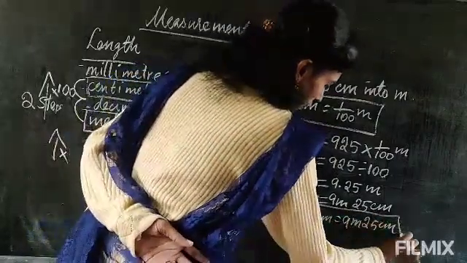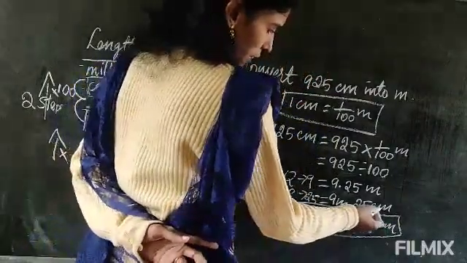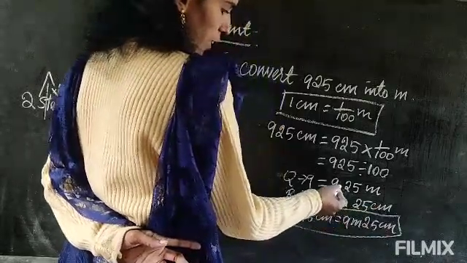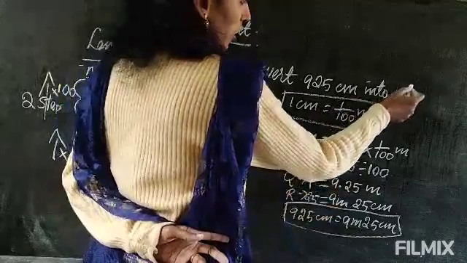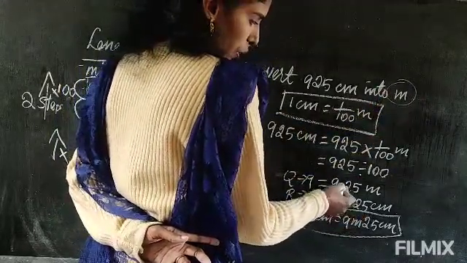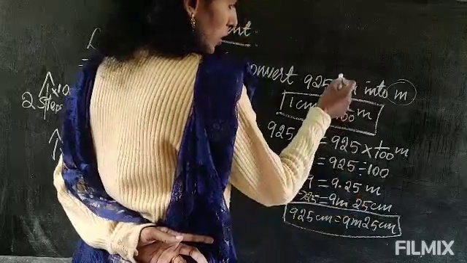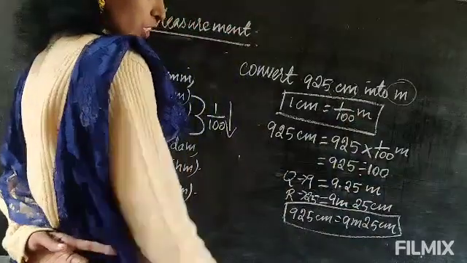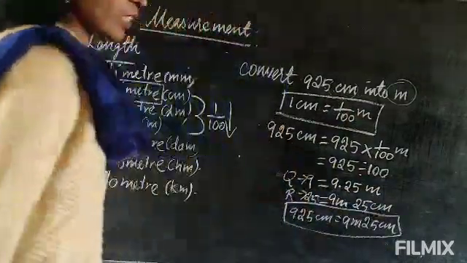Lastly, they used to make a mistake with this meter and centimeter. Sometimes they write centimeter here and meter there. Don't forget, before the point will be what you are going to convert, that you have to write. And after the point is what is given in the question, the remainder from the question. So it will be centimeter.